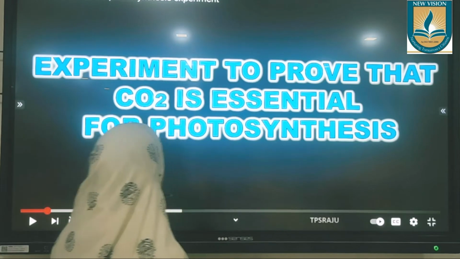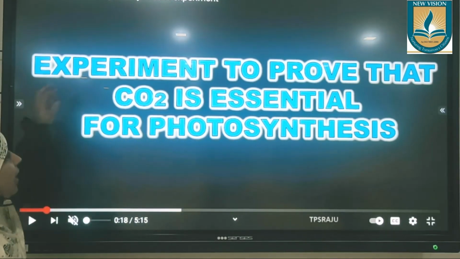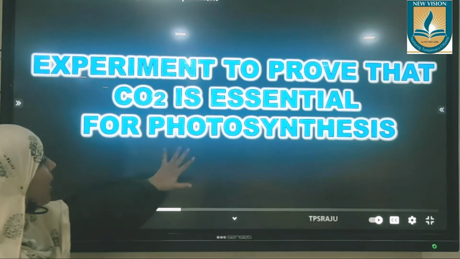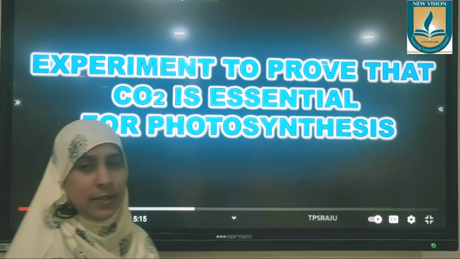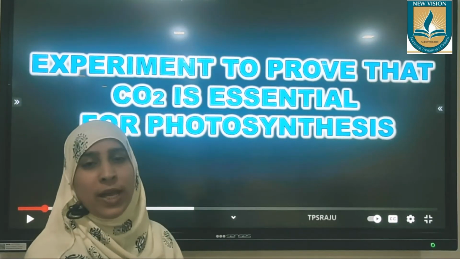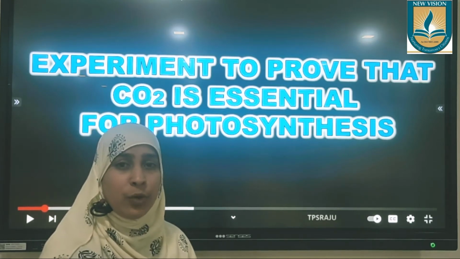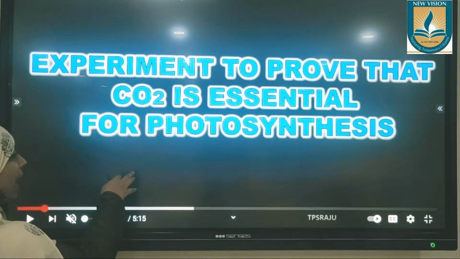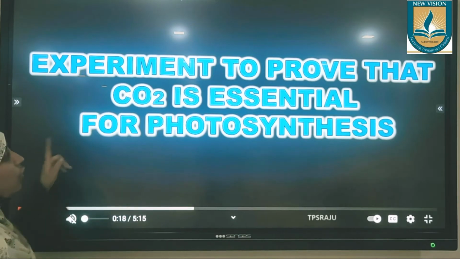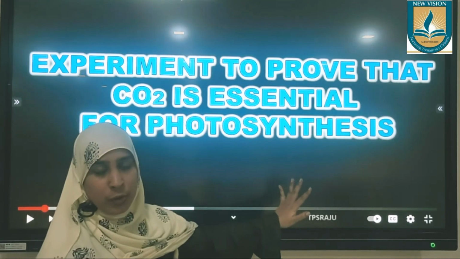The next experiment we have is to prove that carbon dioxide is essential for photosynthesis. We have proved that starch is produced during photosynthesis and oxygen is liberated during photosynthesis. Now we have an experiment to prove that carbon dioxide is required for photosynthesis.